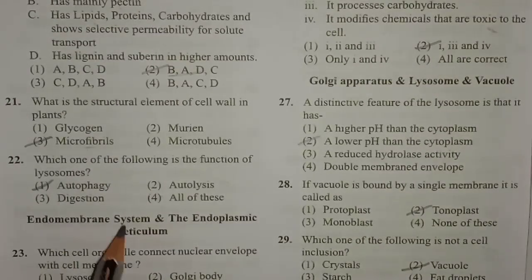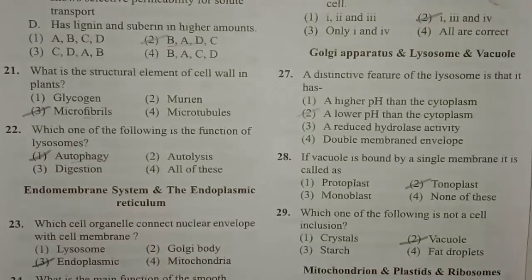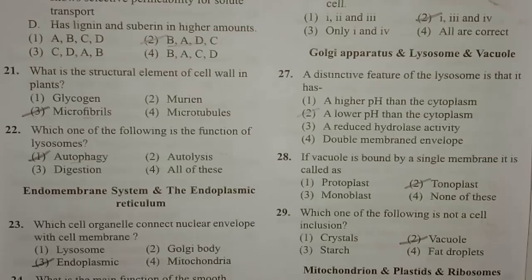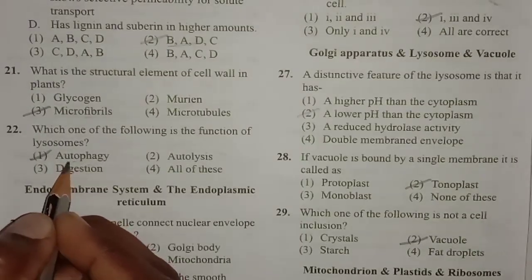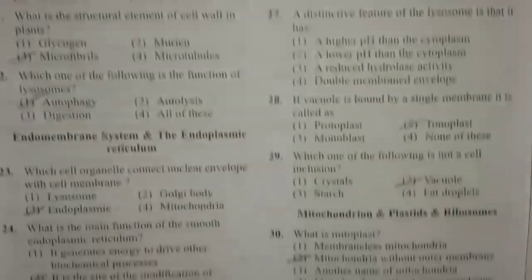Next one, which one of the following is the function of lysosomes? The main function of lysosomes is autophagy. What do you mean by autophagy? The engulfing of cell components within the cell. In the cell there are mitochondria, chloroplast, lysosomes, everything present in the cytoplasm. For example, if mitochondria is damaged, at that time these lysosomes will engulf the damaged mitochondria. That process is called autophagy. So engulfing the cell component is called autophagy. This is one of the important functions of the lysosome.